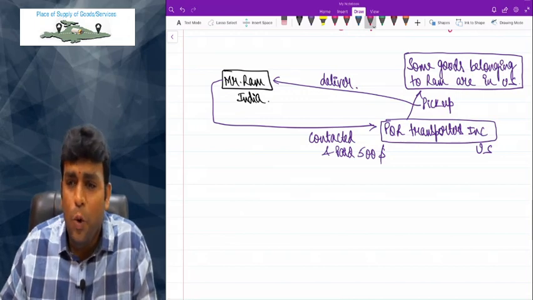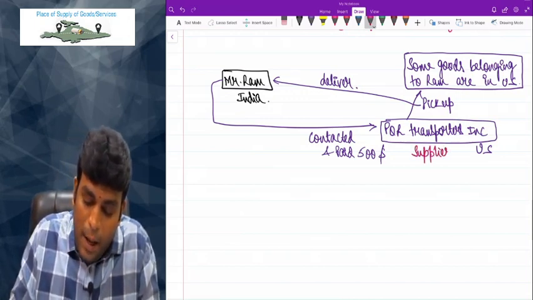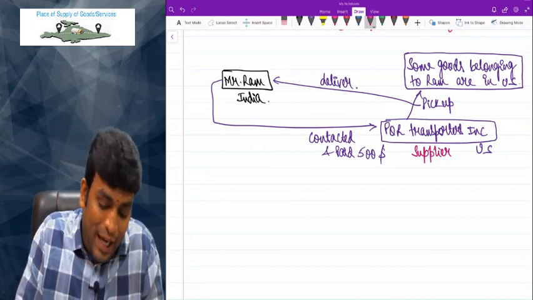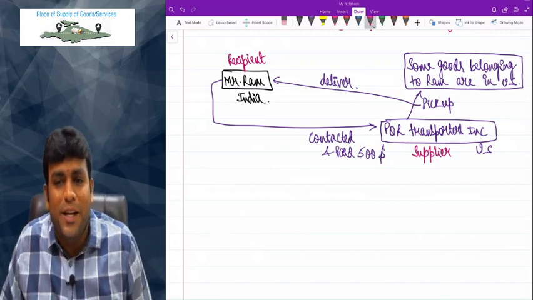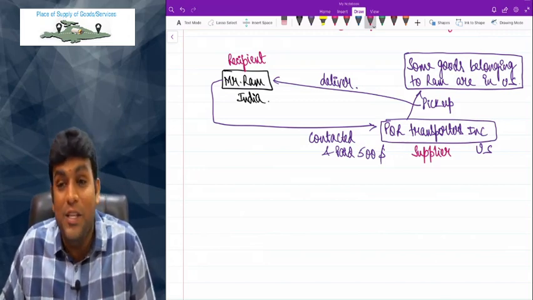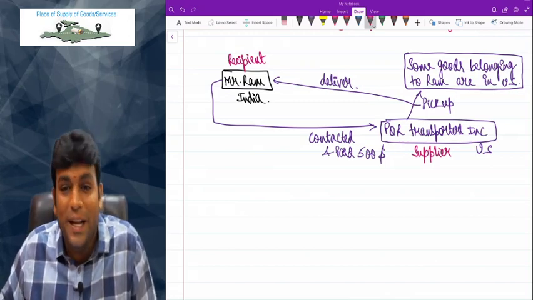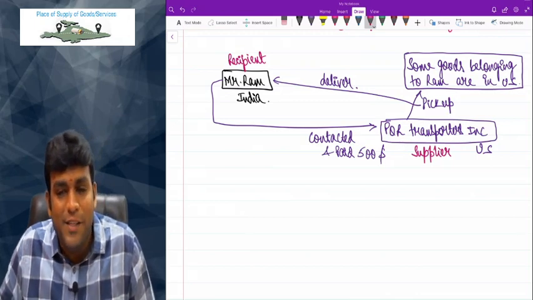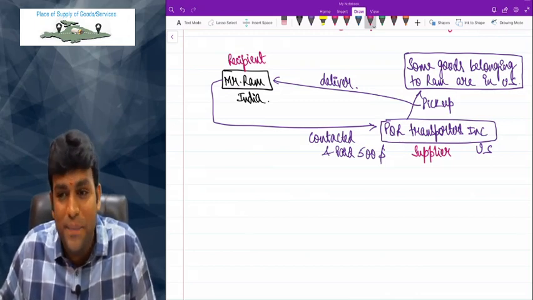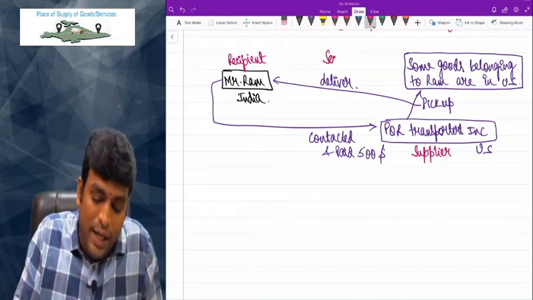Now I'll ask you one question. Can you please tell me who is supplier in this case? Who is giving the service? Supplier is nothing but PQR Transporters Inc. and recipient is nothing but Ram. So generally for transportation, my dear friends, whoever is paying the freight, he is called recipient. So freight charges are paid by Ram. So he is called recipient. And what is the nature of service? Nature of service is very clearly service by way of transportation of goods. And one of them is outside India. And when one of them is outside India, section 13 only will apply.